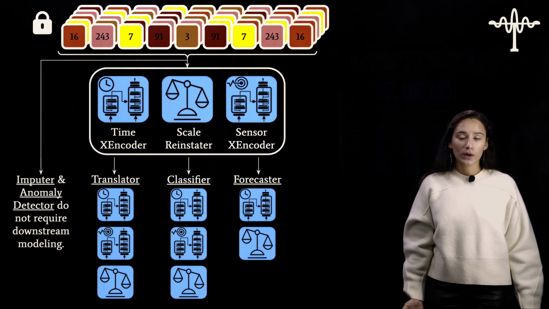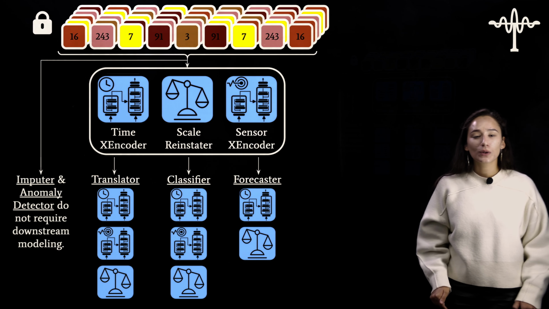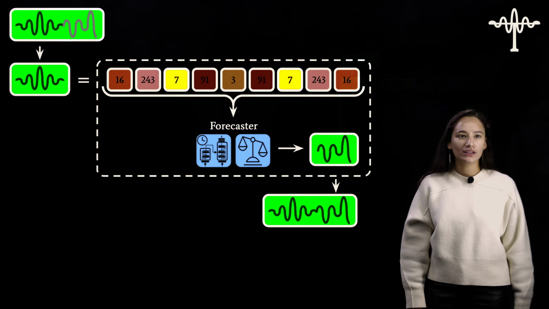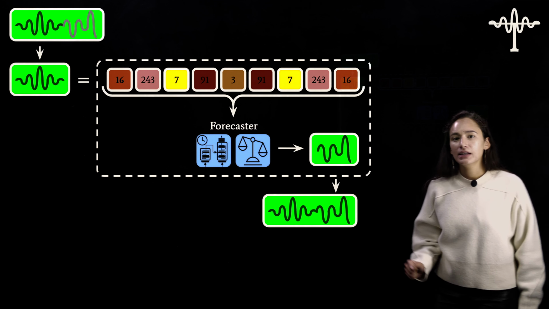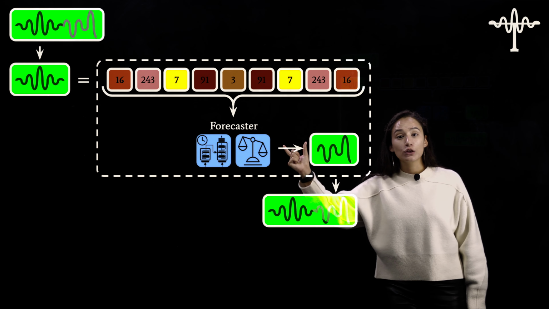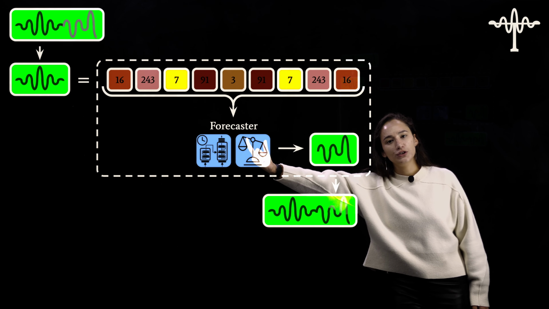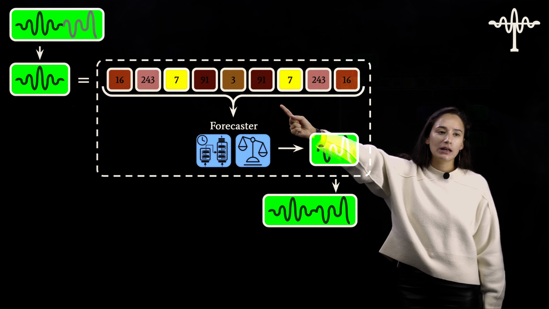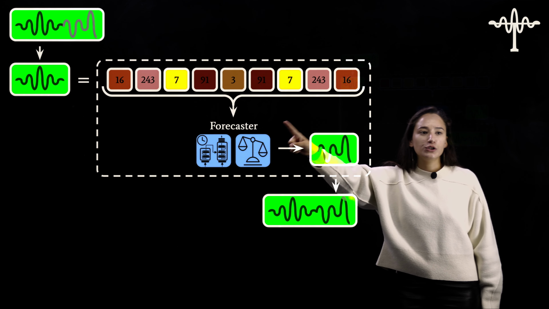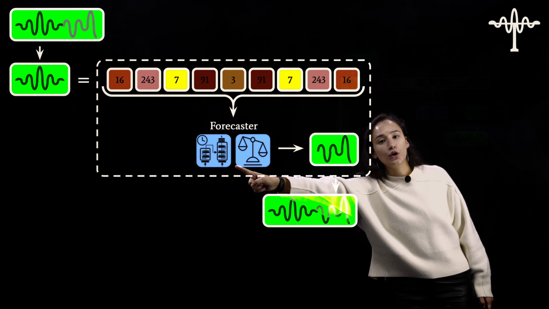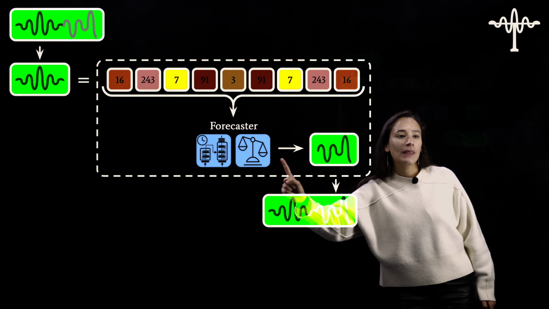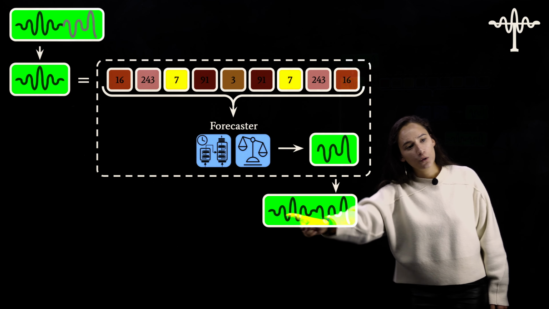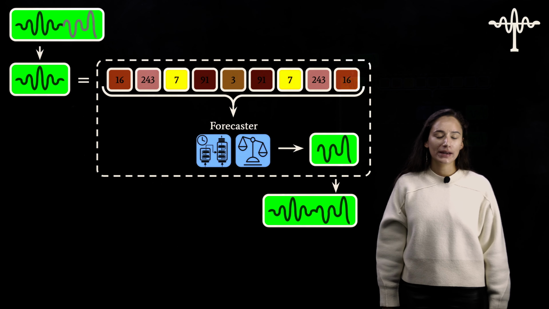Now let's dive into forecasting. With forecasting, we're going to go into a little bit more depth so that you can understand this model at a lower level of granularity. For tokenization, what I'm given is some time series up here, and I have a look back length, which in that upper left corner is in dark green. I'm going to give all of these tokens, which correspond to my look back length, to my forecaster, which is using a transformer encoder for time, and then a scale reinstator. That's going to predict directly in time my look ahead length. And when I put this with the input I've been given, this is my forecast.